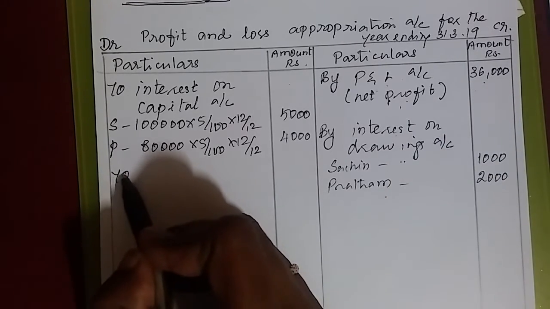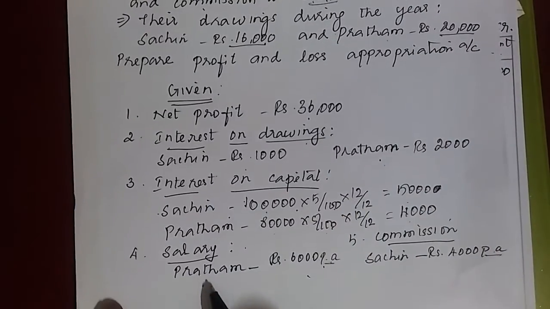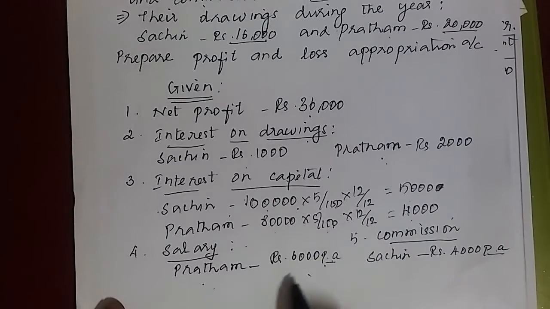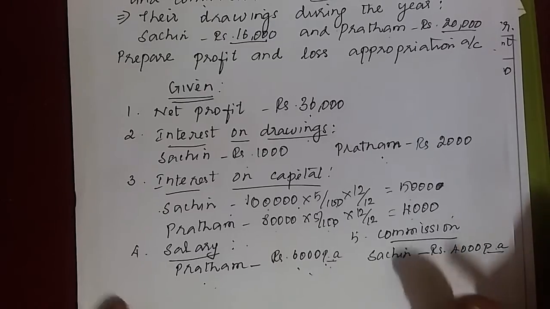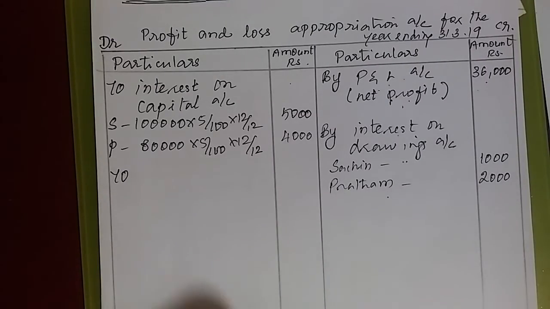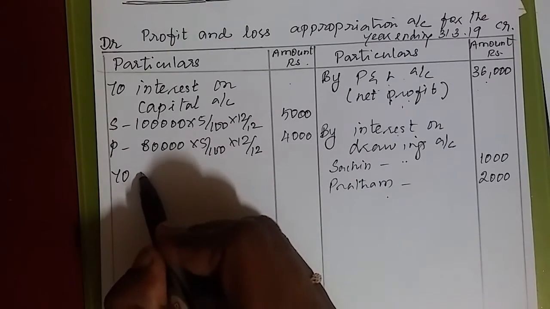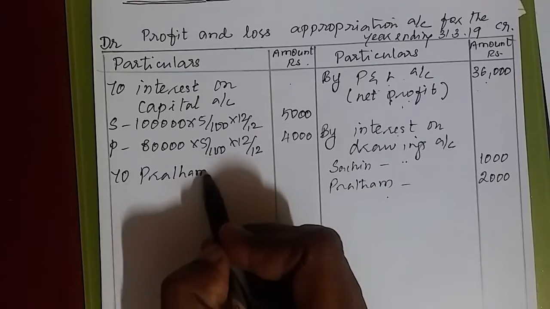And next one, salary. Here in your question, salary to whom? Pratham. How much? 6,000 for 1 year. Commission to whom? Sachin. For how much? 4,000. It is yearly value. So you can write directly. If it is per month, we should convert it to 1 year. Whose salary it is? Pratham's salary.